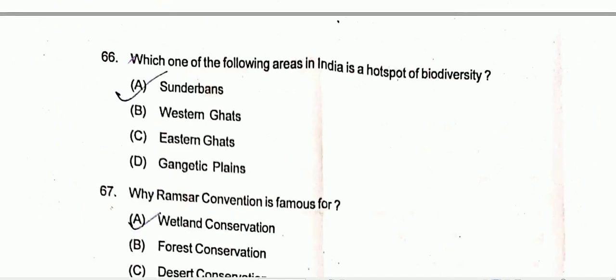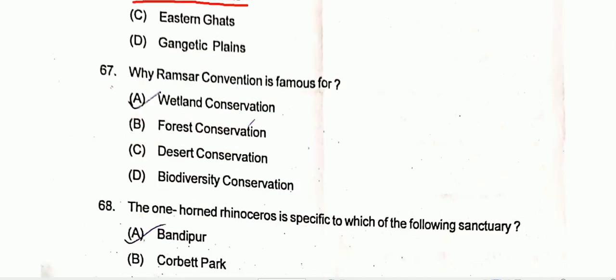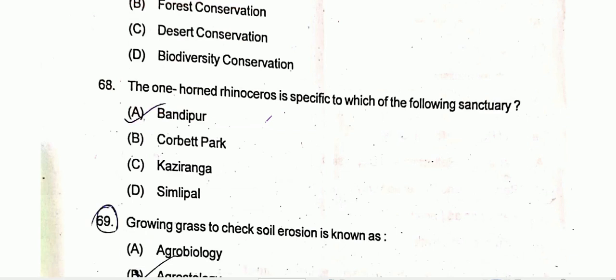Question number 66, which one of the following areas in India is a hotspot of biodiversity? Option B is the correct one, that is Western Ghats. Coming to question number 67, what is the Ramsar Convention famous for? The Ramsar Convention is for wetlands. So option A is the correct one. Question number 68, the one-horned rhinoceros is specific to which of the following sanctuaries? This belongs to Kaziranga, that is in Assam. So option C is the correct one.